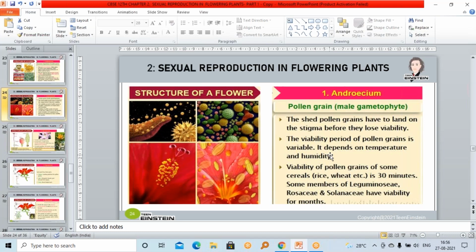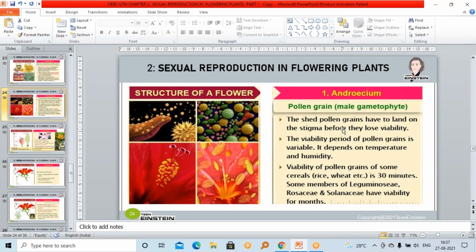In the same way, we can store pollen grains and use them later for making hybrids. If this type of plant is not available at that time, we can use this pollen grain and bring out the same character in the new generation, to make new hybrids.